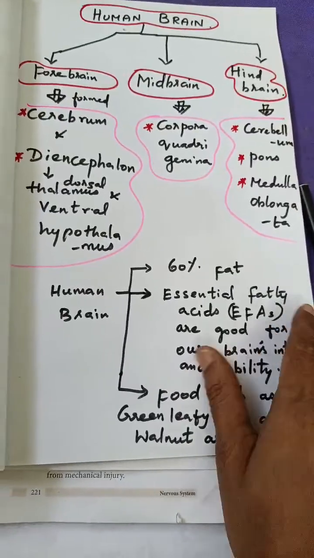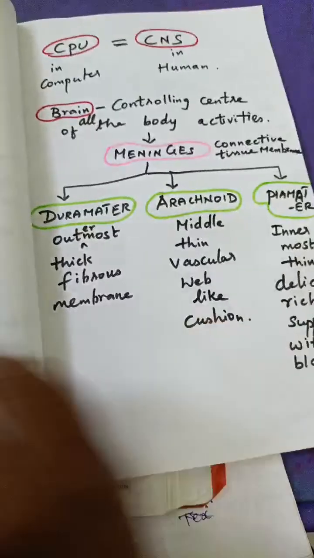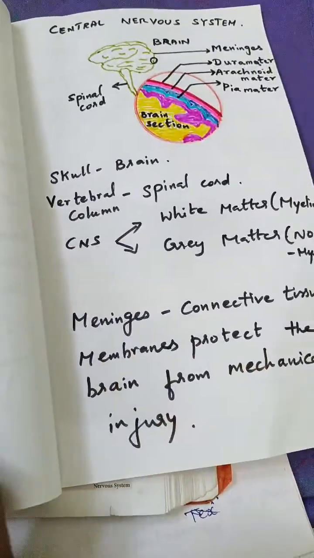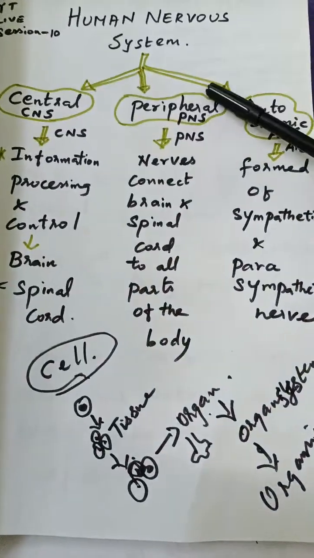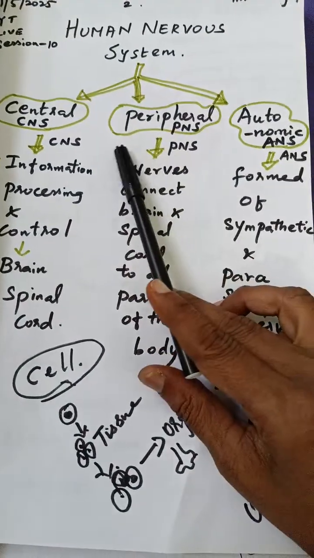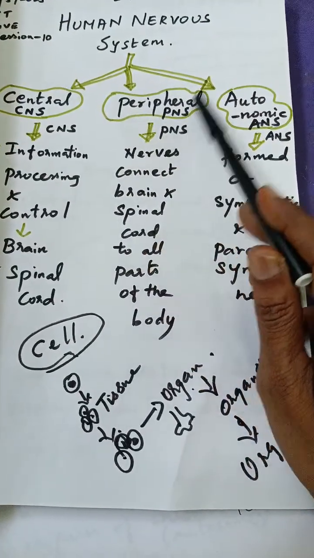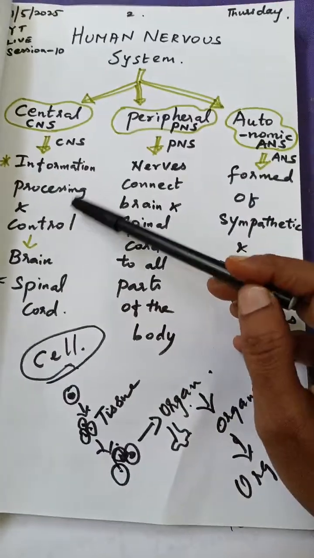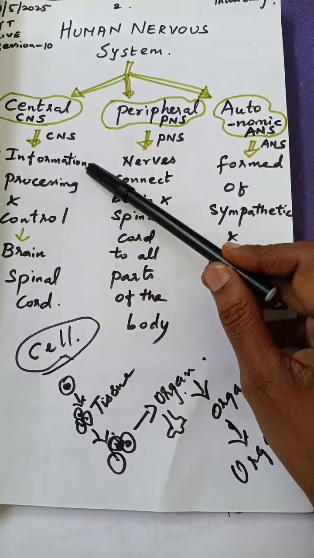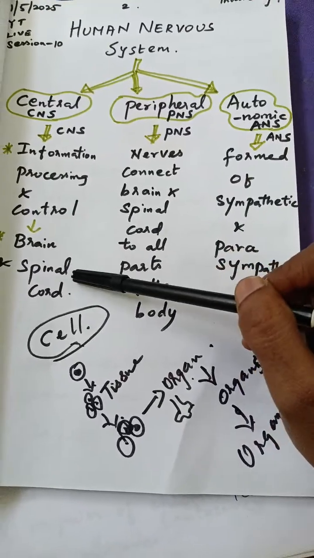So I have started the session. Now we will have a recap of the session. I started the session with the human nervous system. What is the human nervous system? It consists of three parts: central nervous system, peripheral nervous system, and autonomic nervous system. And then the central nervous system is the information processing and control system, where you have the brain and spinal cord.